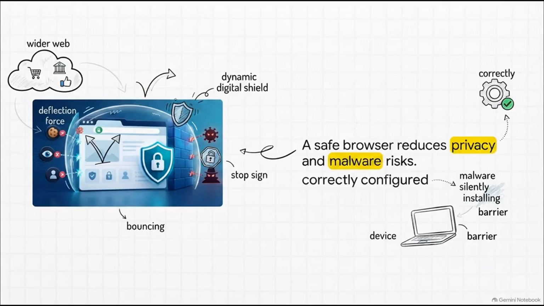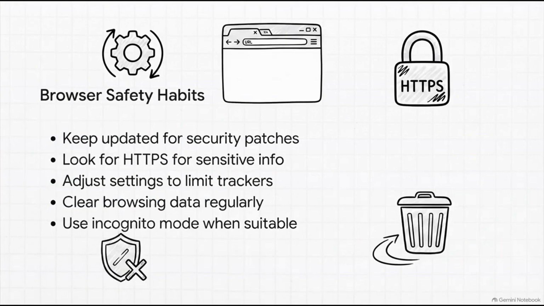But here's the catch. That shield only works if you actually configure it correctly. Let's break down those active privacy controls. First off, always keep your browser updated so you get the very latest security patches. Next, and grab your mental highlighter for this one because it's a critical exam keyword, always look for HTTPS before entering any sensitive info. That S stands for secure, meaning your data is actively encrypted between your browser and the website. Beyond that, you need to take control. Adjust your privacy settings to limit cookies and trackers, clear your browsing data regularly, and hey, don't hesitate to use private or incognito mode when you're researching sensitive topics.